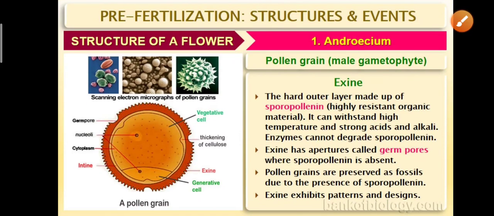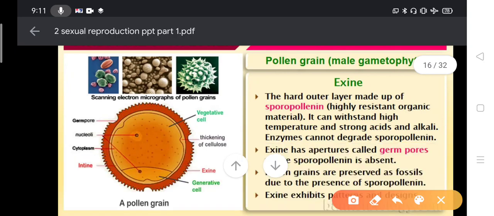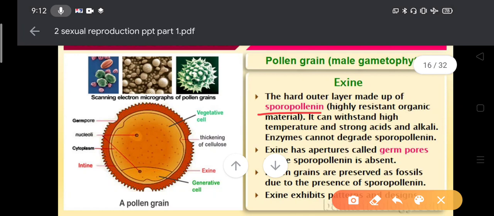Now, as I told, the hard outer layer is made up of sporopollenin. Now who produced the sporopollenin? Sporopollenin is secreted from the tapetum. It is a highly resistant organic material. It can withstand high temperature, strong acid and alkali. Even enzymes cannot digest the sporopollenin. That's why the exine will remain as it is for millions of years in nature.